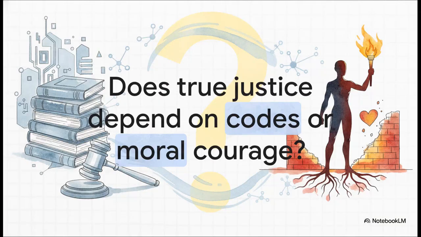Which leaves us with this incredible final thought derived directly from the source's psychological perspective. The text reminds us that the law is only as strong as the human resilience defending it. It suggests that personality isn't just an inner trait, it's a profound source of moral responsibility. So, we have to ask ourselves, does true justice rely solely on the cold, objective legal codes we've analyzed today, or does it ultimately depend on the moral courage of the individuals actually fighting for it?